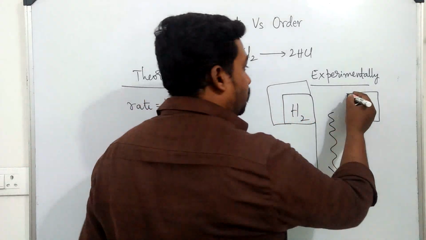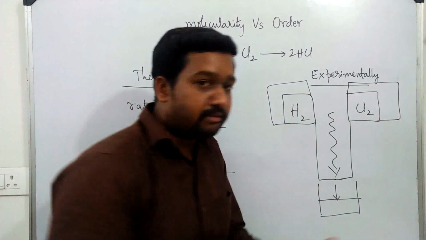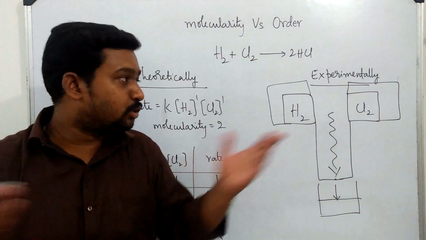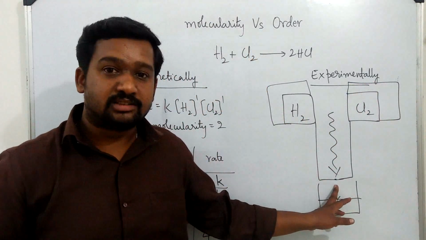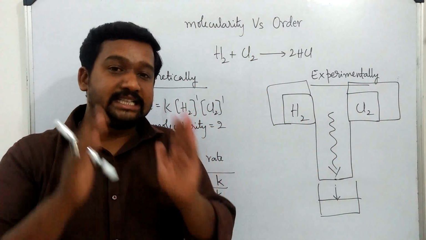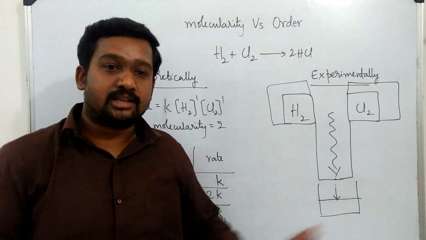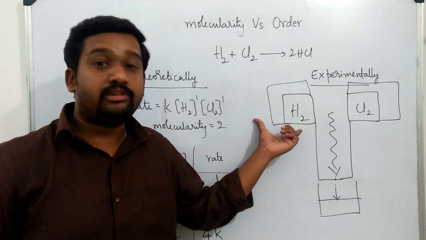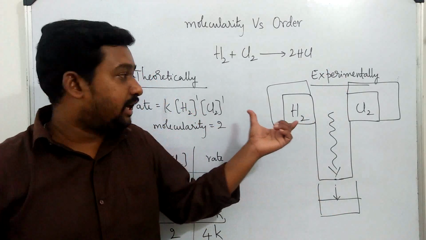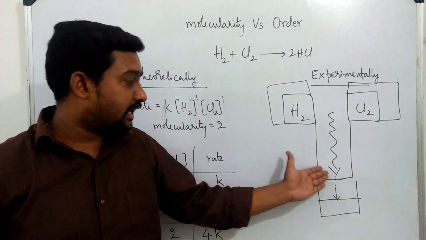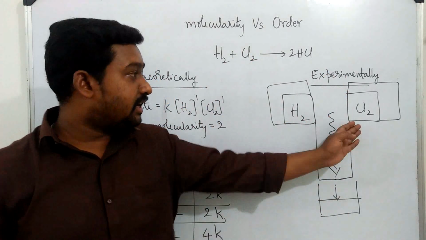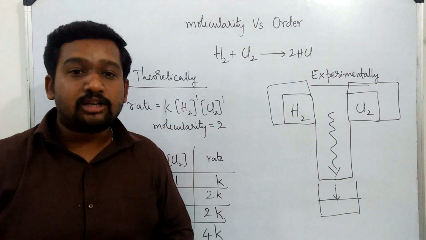Similarly, when the amount of chlorine is doubled, there will not be any change. There is no change in the speed of reaction because the speed depends on the amount of light falling on the reactant mixture, not on how much you have in your cylinder. So H2 on increasing, rate did not change. Cl2 on increasing, rate did not change.